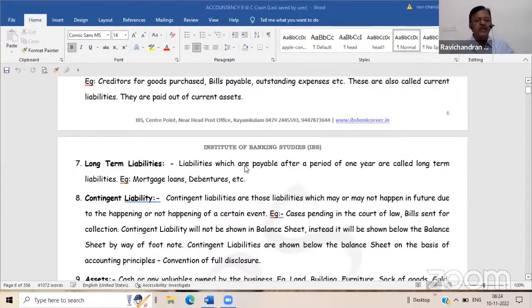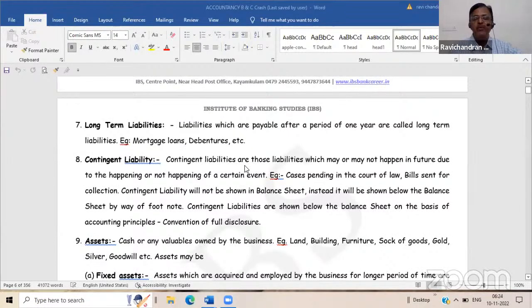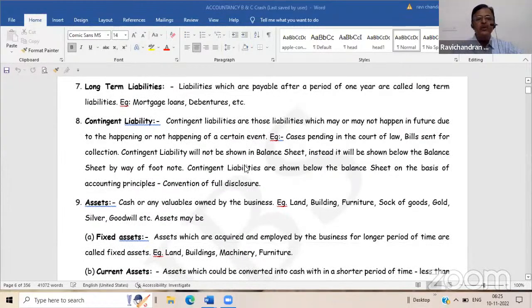In that sense, some liabilities are there which cannot be quantified now, which will not materialize now, but may or may not become a liability on a future date. So "may or may not" is the keyword to be remembered: contingent liability. Since it is contingent in nature, we will not show this liability inside the balance sheet. Normally, it is known as an off-balance sheet item. Note it down.